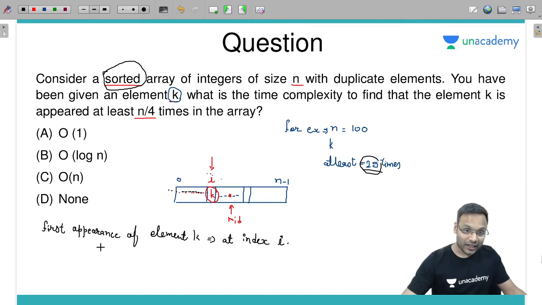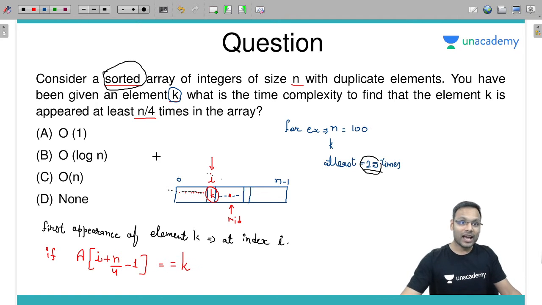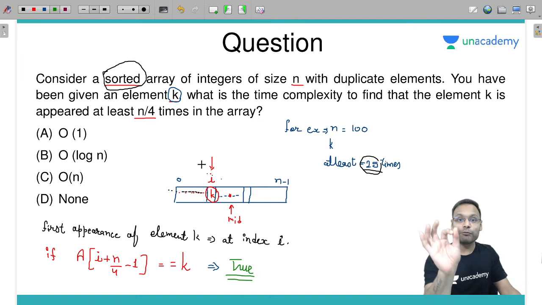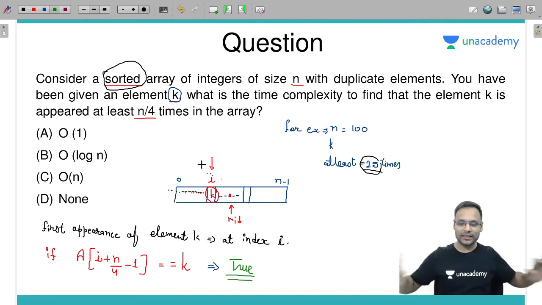So what will I check? I will check directly whether in the array at index I plus n by 4 minus 1, this index also has the same element k. If yes, I will return true. What will I return? True. This element is present at least n by 4 times, otherwise not.